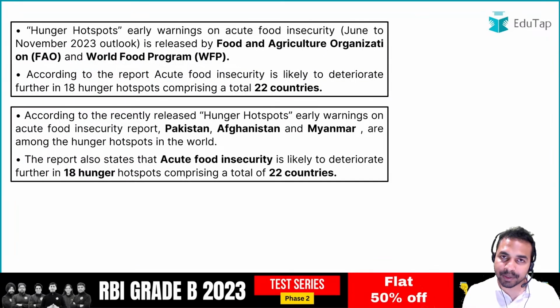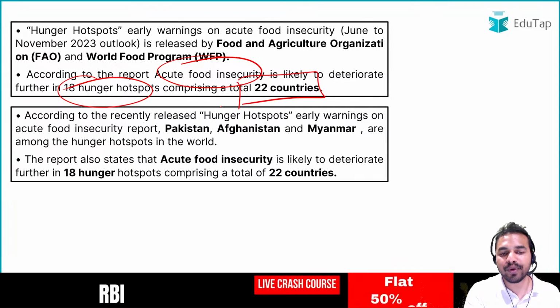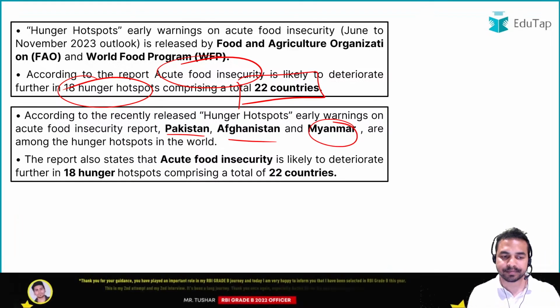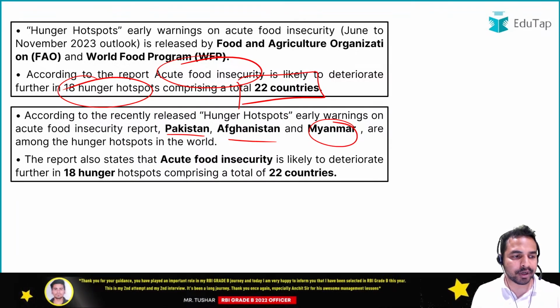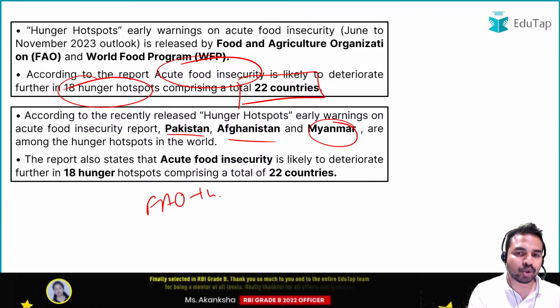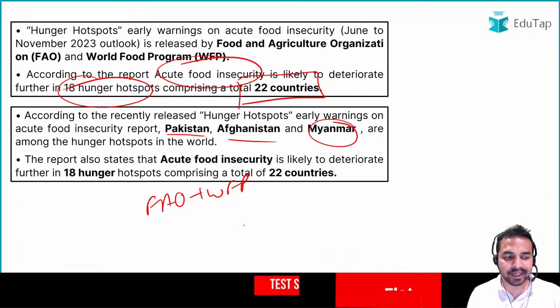And as per this report, guys, acute food insecurity is likely to deteriorate in 18 hunger hotspots which comprise 22 countries. जब हम बात करते हैं कुछ Indian neighbors की, it includes Pakistan, Afghanistan and Myanmar, who are basically living under this particular condition. Okay, a very important part, guys. Similarly, let me tell you the organizations which have released this report are FAO plus World Food Program. Okay, so that is the right answer.